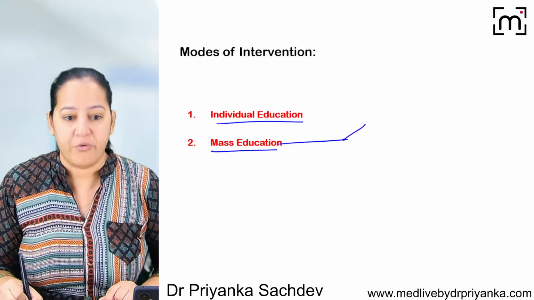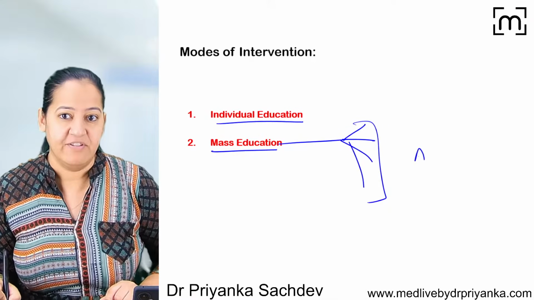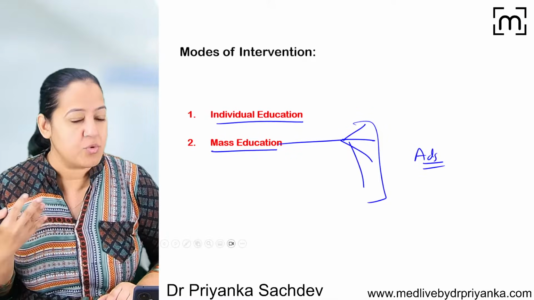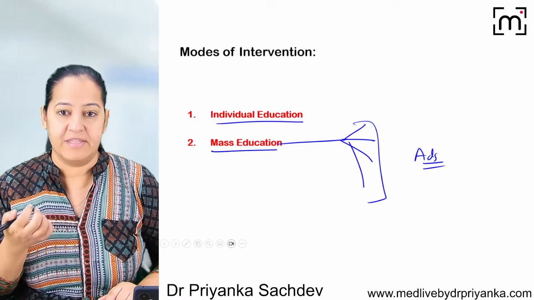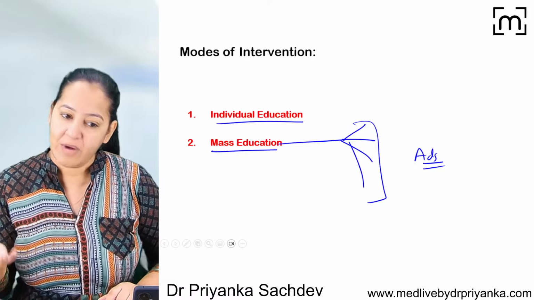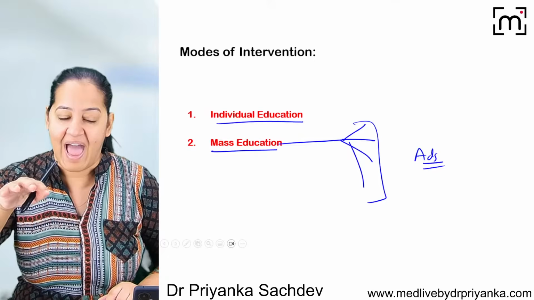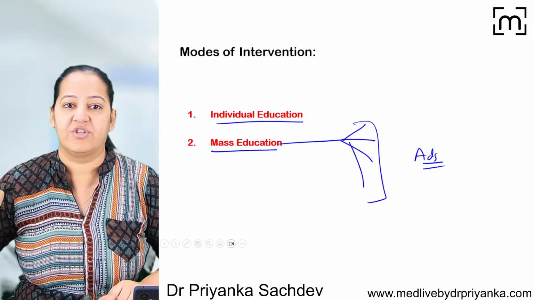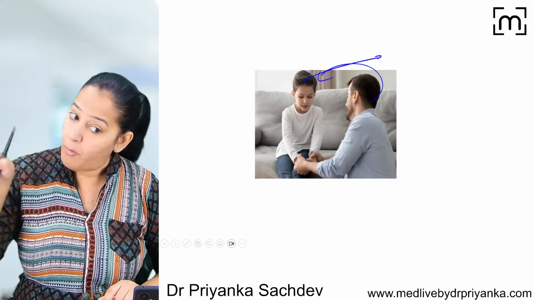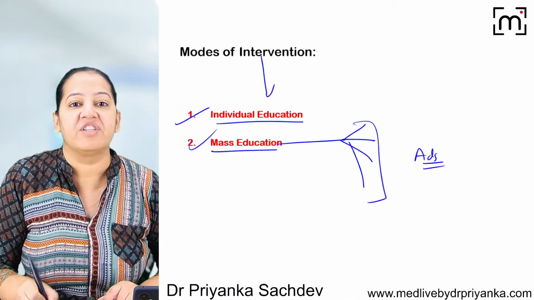On the TV, on radio, in newspaper, on internet, we can give such ads which discourage harmful habits before they arise. For example, whenever we go to a movie in a theater, there is an ad which shows that smoking leads to lung cancer. There are many children also who are watching that movie. They don't smoke. So looking at the ad, we are doing mass education that smoking is harmful. So we just discourage it. Either it is individual level, one-to-one, or it can be mass education. So these are the two modes of intervention for primordial level, one-to-one or mass.